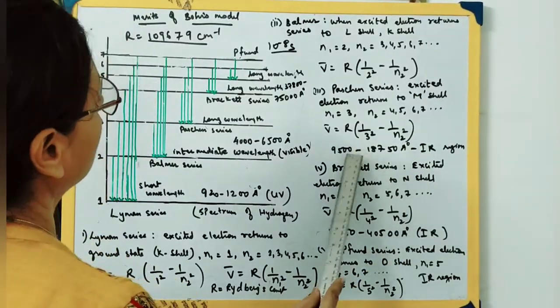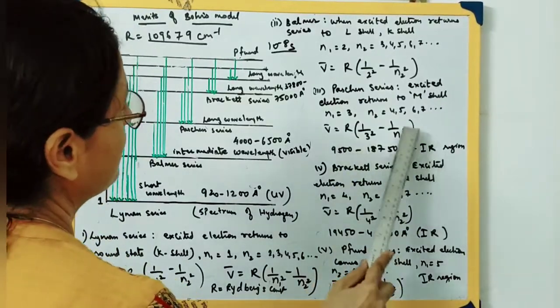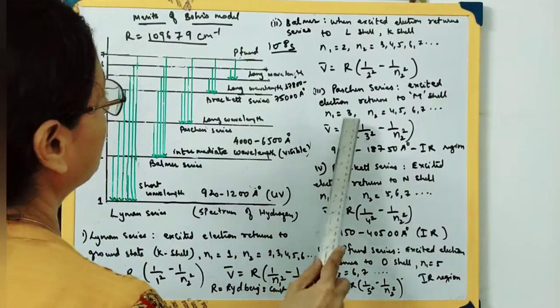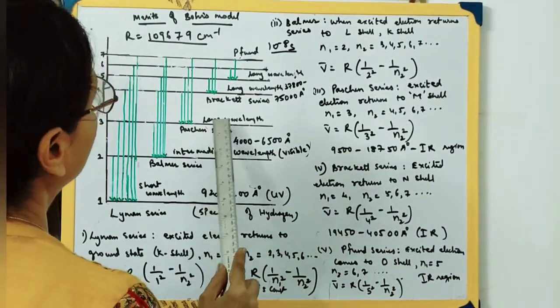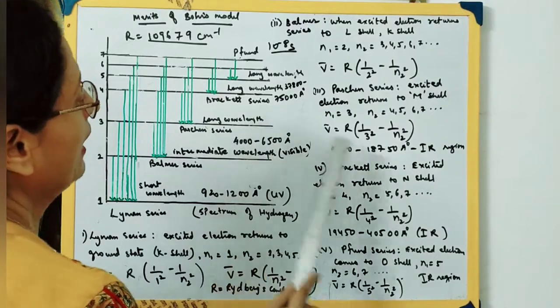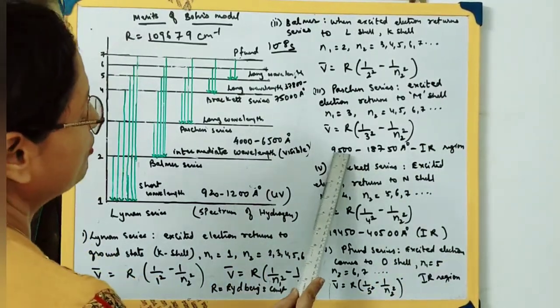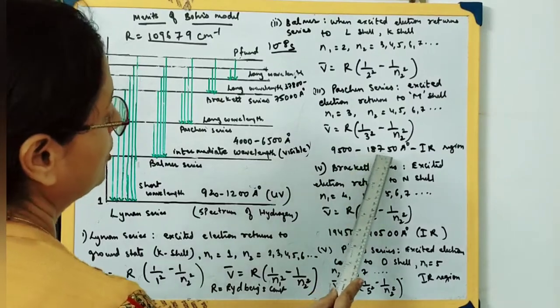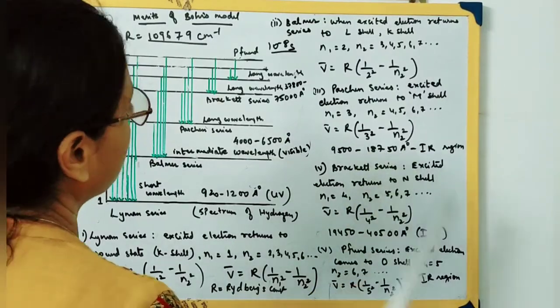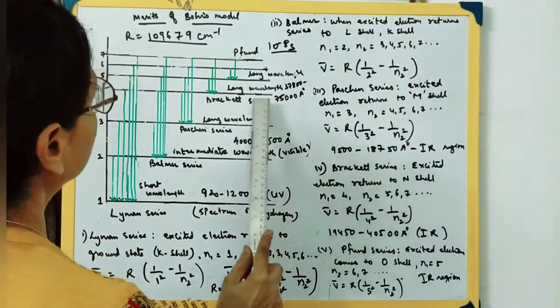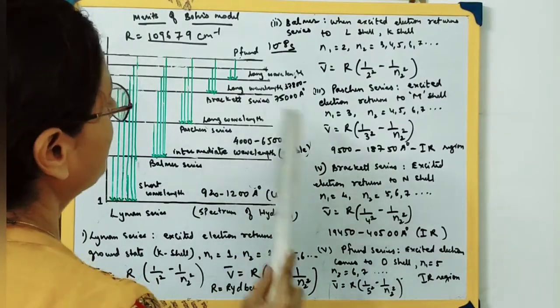This gives rise to the Paschen series. It is a long wavelength and lies in the IR region, where the wavelength is 9500 angstrom to 18750 angstrom. Now next we come to the fourth series over here, the Brackett series.